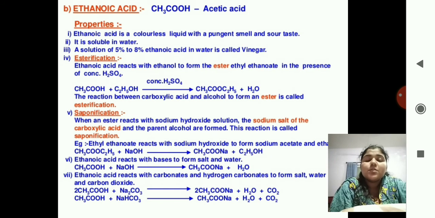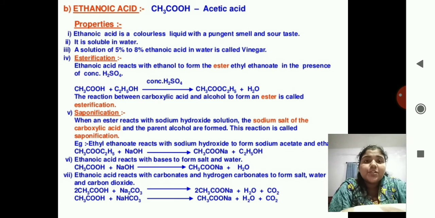This reaction is called saponification. Okay, let's look at the reaction. Ethyl ethanoate, which we have formed in the first esterification reaction, correct? Ethyl ethanoate reacts with sodium hydroxide, that is NaOH, to form sodium acetate, and it gives ethyl alcohol, correct?